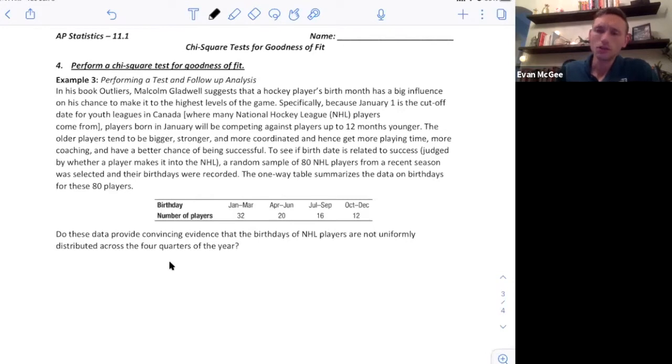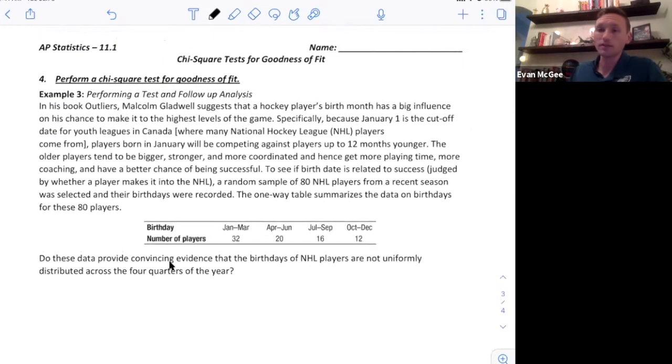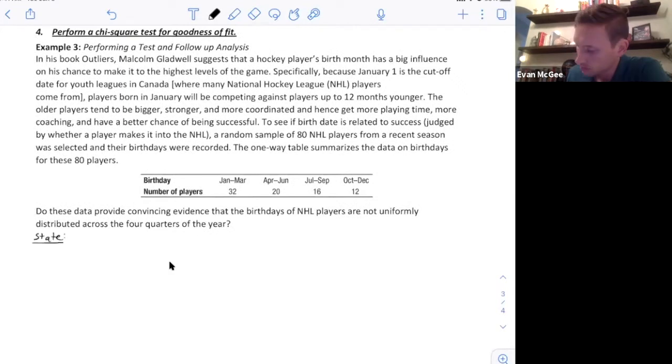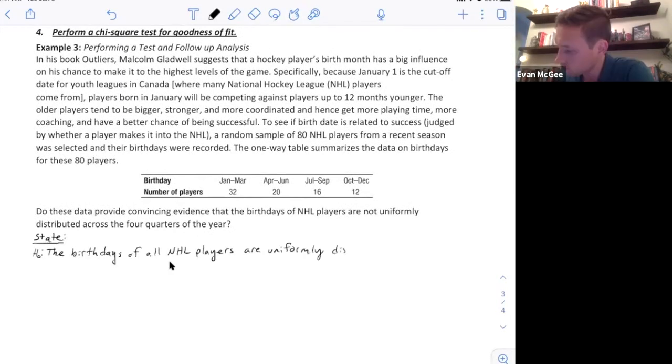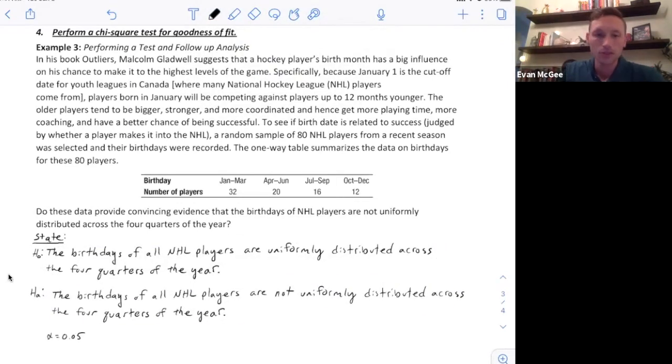So first, we will state our hypotheses and our alpha level in the state section of the test. As you can see, our null hypothesis is that the birthdays of all NHL players are uniformly distributed across the 4 quarters of the year, and uniformly means relatively equal or equal.